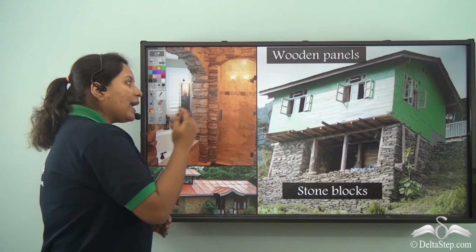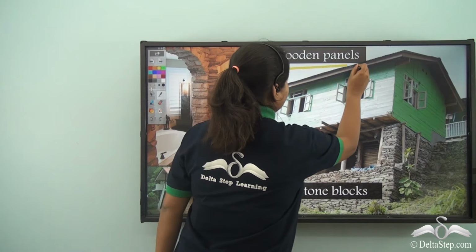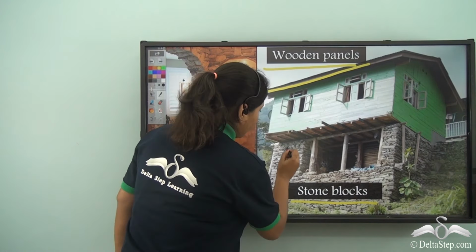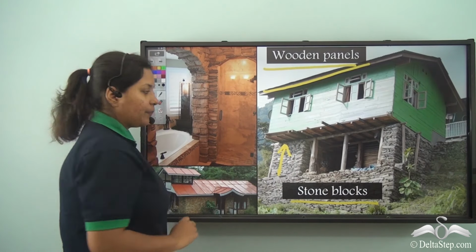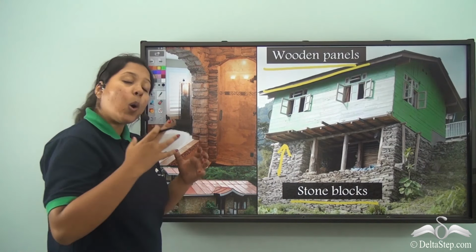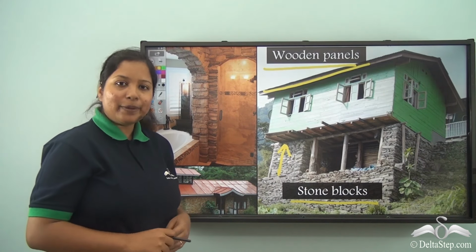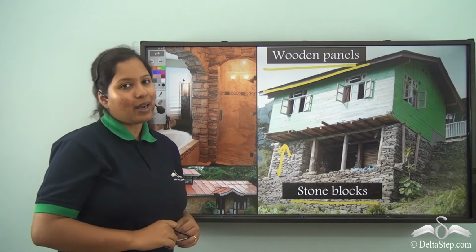So, in hilly areas, we use wooden panels for the roofs and stone blocks for building the houses. Because the stone blocks also help in trapping the heat inside, making the people feel warm and cozy in their houses.